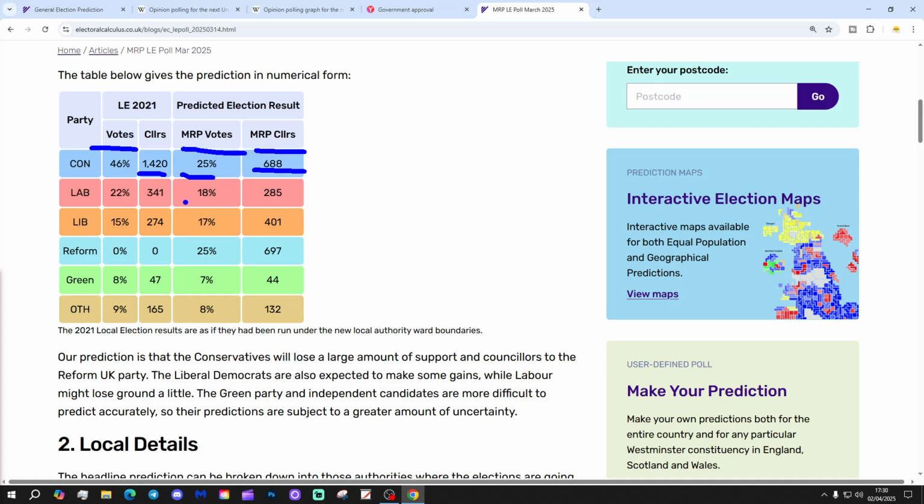Labour, with this poll, on 18%, getting 285 councillors, which is down from the 341 councillors they got in 2021 on 22% of the vote. So Labour is doing even worse than they did in the local elections of 2021, but not losing that many councillors. And the reason is that they haven't got that many councillors to lose for this particular set of local elections.